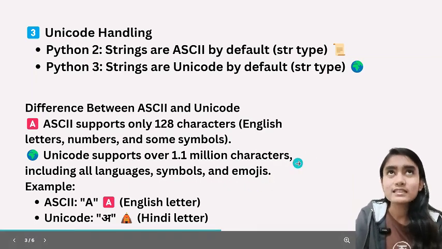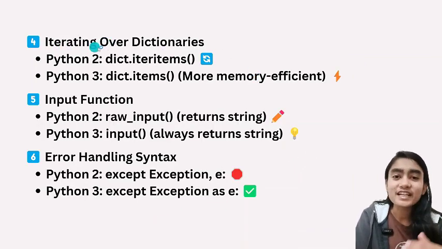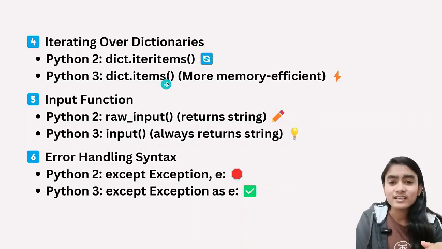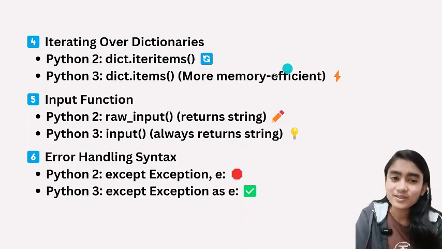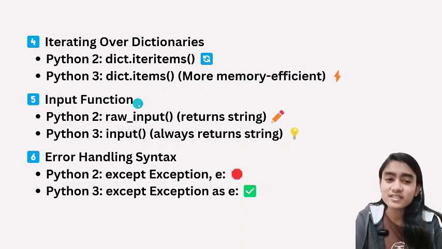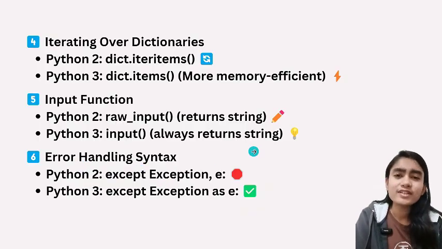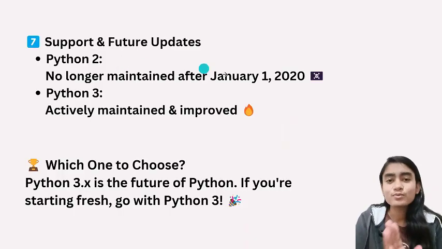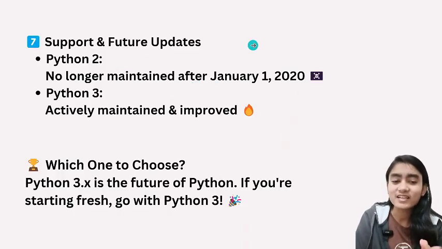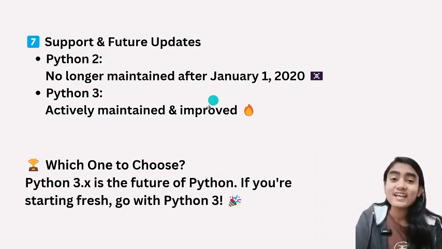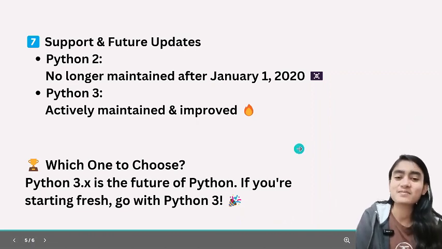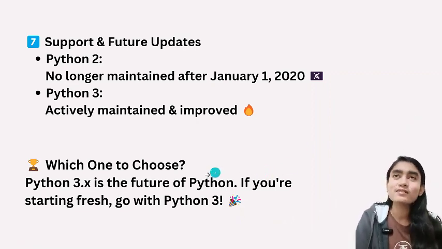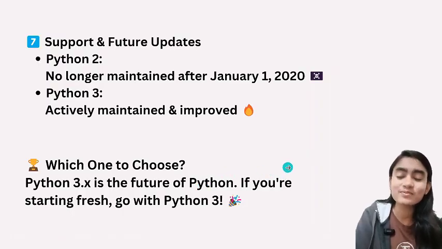We can also see some other small changes, like how we iterate over a dictionary. It was changed to make it more efficient. Then the input function was changed, and how we handle errors in Python code was changed. And the last point is that in 2020 Python 2 was discontinued, no longer maintained, and Python 3 is actively maintained till today. Yes, you have started your Python journey with me, so you are going to use Python 3.x. And we have also installed Python. If you want to know the version, it was the latest version, Python 3.13.1.